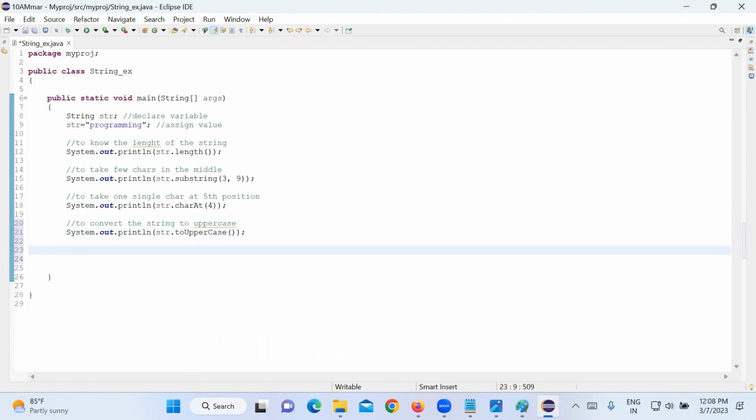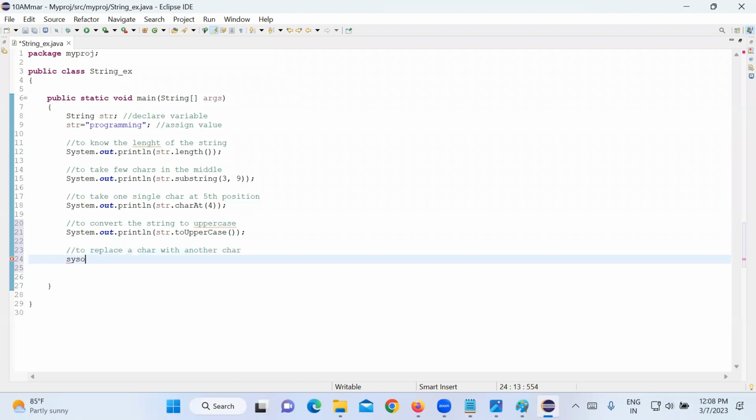Next, wherever a small letter r is there in the string, I want to replace it with capital letter R. To replace a character with another character, I will use str dot replace. The old character is small r, and I want to replace it with capital R.